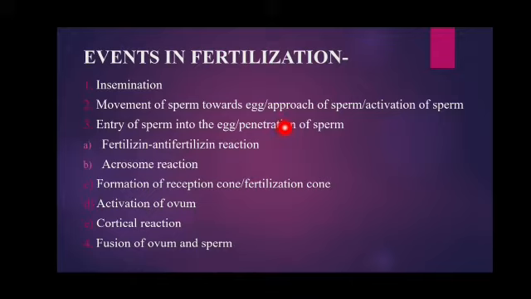Next is the entry of sperm into the egg, or penetration of sperm. After reaching the fallopian tube, the sperms have to dissolve the membranes or coverings of the egg, because the egg is covered by a number of layers. So the sperm has to break down all these layers. That comes under penetration of sperm. Here a number of reactions will occur.